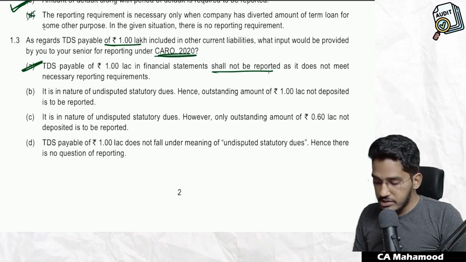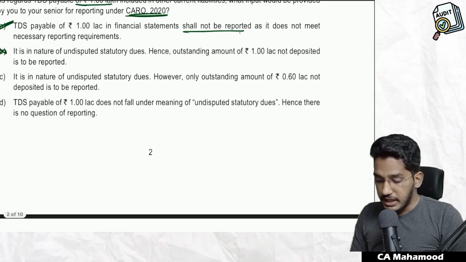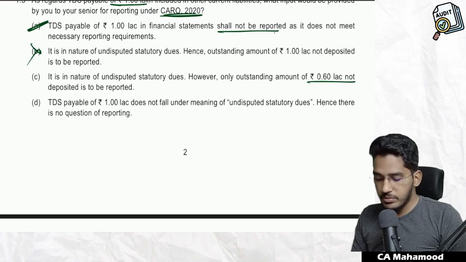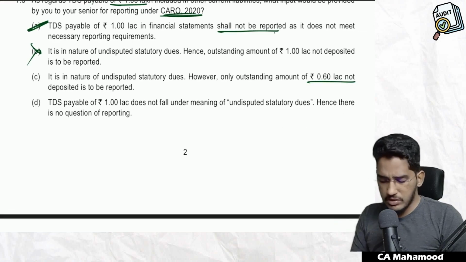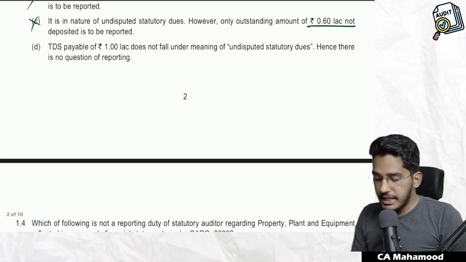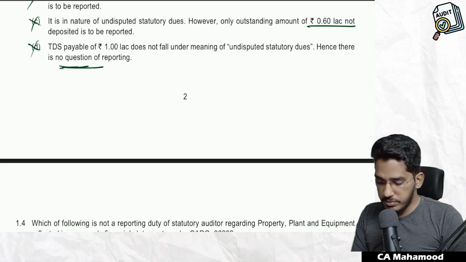It is in the nature of undisputed statutory dues. Hence, outstanding amount of 1 lakh not deposited is required to be reported. No, it is not required to be reported. It is in the nature of undisputed statutory dues. However, only outstanding amount of 60 lakhs not deposited is to be reported. No, nothing is required to be reported. Entire 1 lakh is not required to be reported. TDS payable of 1 lakh does not fall under the meaning of statutory dues. So this is also wrong.